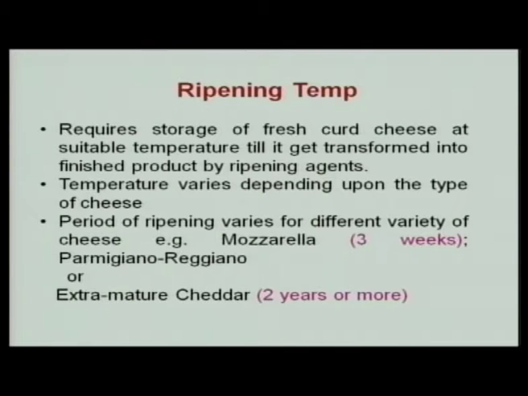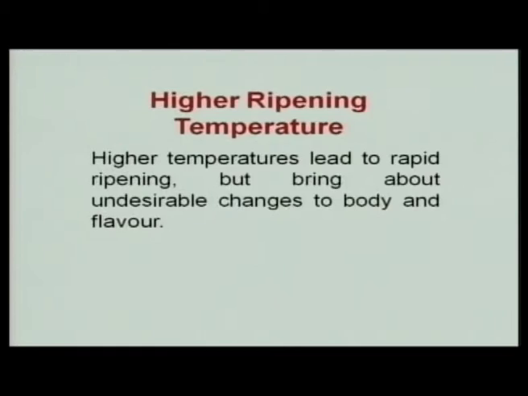Storage of this curd at a suitable temperature, so that it gets transformed into the finished product by the ripening agents, should be ensured. Temperature varies depending on the type of cheese, and the period of ripening also varies. We can see that mozzarella and some of these cheeses require very short maturation time, whereas extra mature cheddar may even take more than 2 years. Parmesan also takes a longer time.